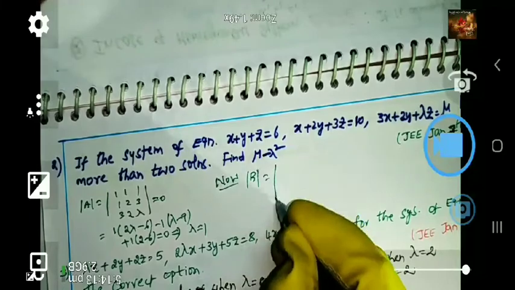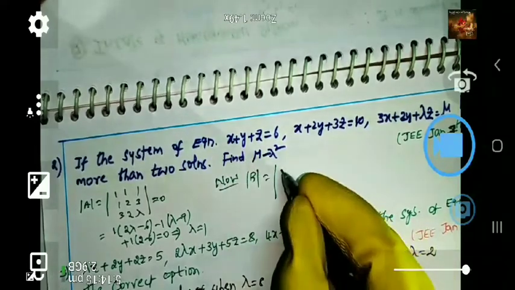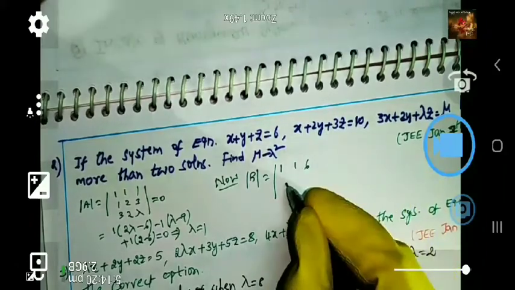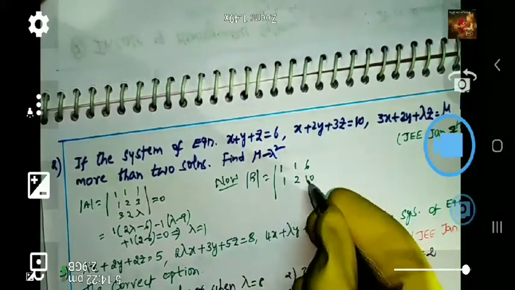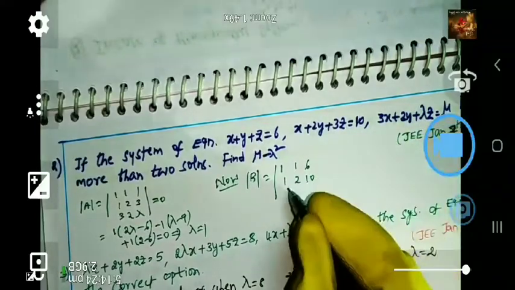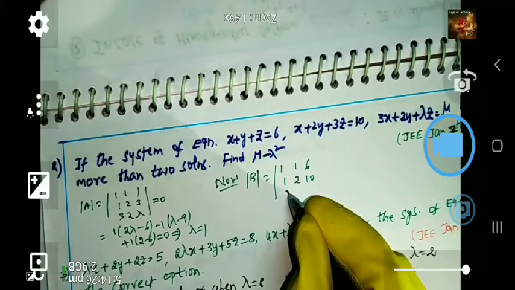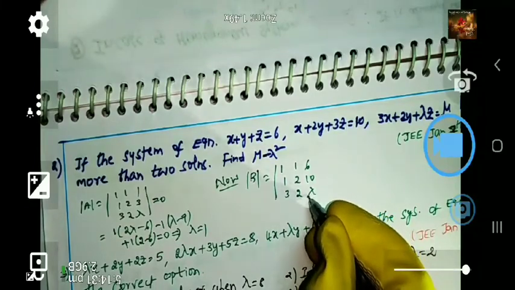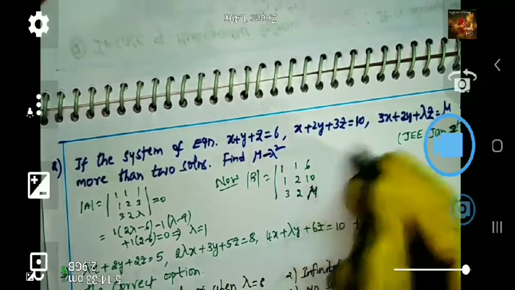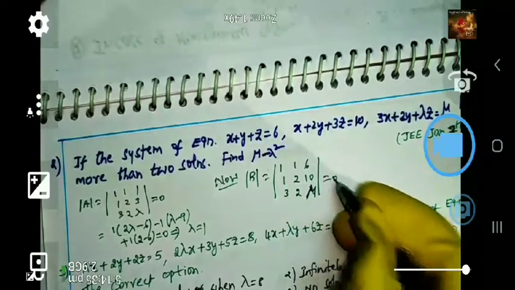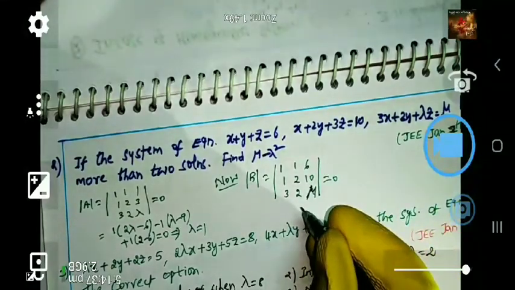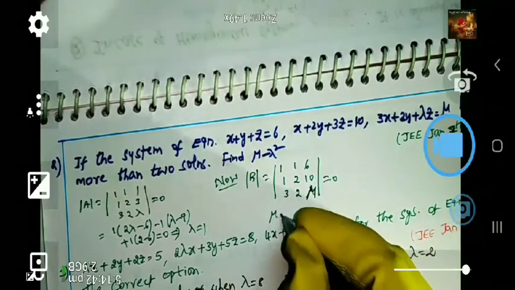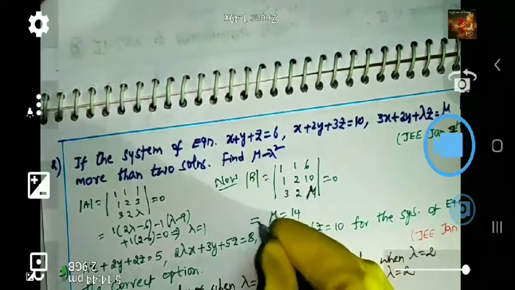I'm taking 1, 1, 6 as the first row, 1, 2, 10 as the second row. Third row, can you guess? Yes, 3, 2, mu. This determinant is equal to 0. From this, by determinant expansion, you can get the mu value is 14.